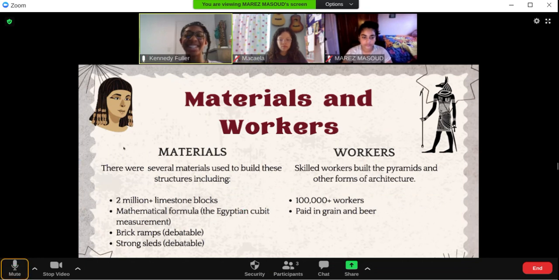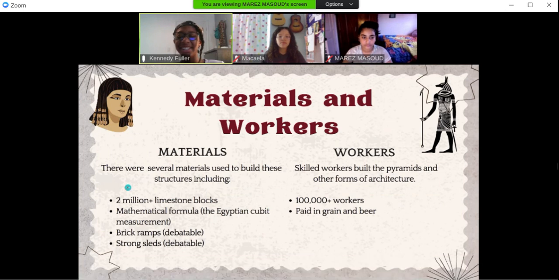Materials and workers. There were several materials used to build these structures, including 2 million plus limestone blocks, which is for the pyramids. They also used a mathematical formula, the Egyptian cubit measurement. They used brick ramps and strong sleds, but that's debatable because we don't know exactly how they got the limestone blocks on the shore. People think they used brick ramps or strong sleds or even used the water. For workers, they used about 100,000 workers plus to build the pyramids, and these workers were paid in grain and beer.